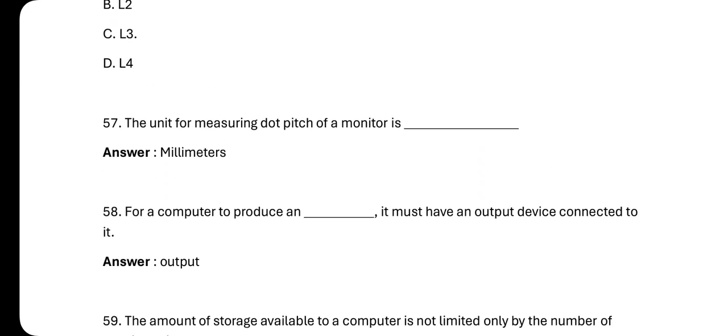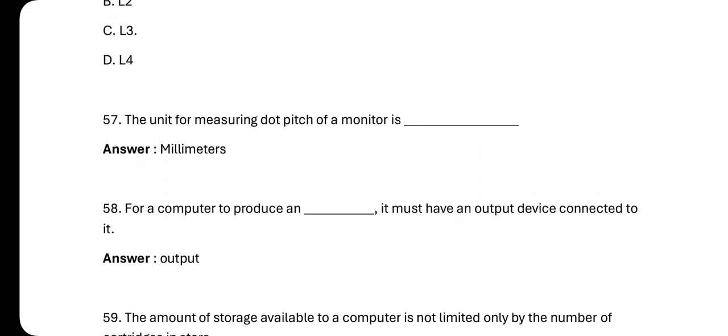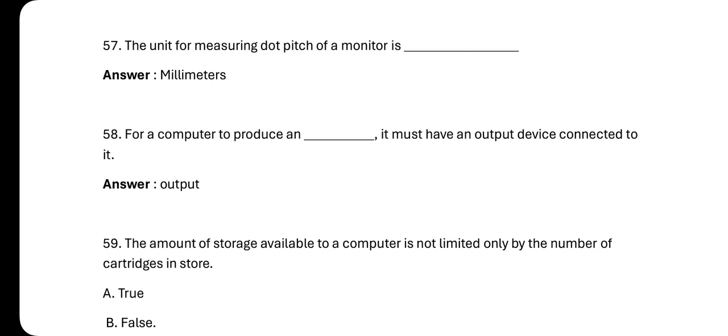Number 57, the unit for measuring dot pitch of a monitor is called, this is what? Millimeters. So look at the spellings well, so you don't go and make a mistake. Oh, please, I beg you. Look at the time you spend here and you go and just write and make a mistake. Let's look at number 58.